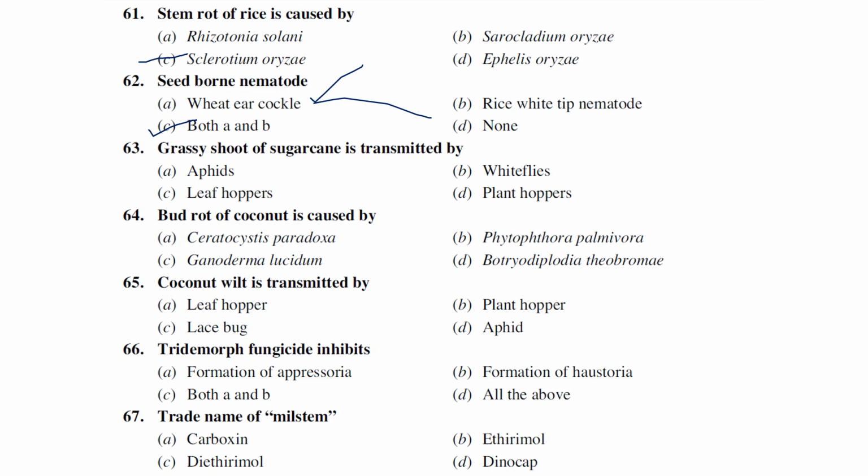Grassy shoot of sugarcane is transmitted by aphids, whiteflies, leaf hoppers, plant hoppers. Grassy shoot of sugarcane is transmitted by aphids. Bud rot of coconut is caused by Phytophthora palmivora. Coconut wilt is transmitted by lace bugs, I think so. Probably lace bugs. Triadimefon fungicide inhibits formation of haustoria, both A and B, and none of the above. This actually inhibits both A and B.